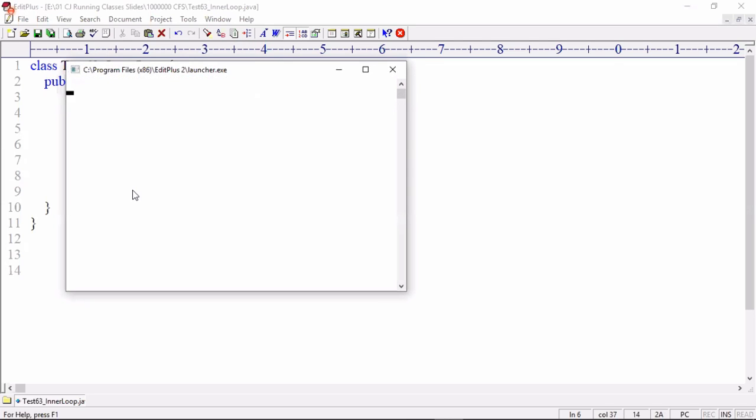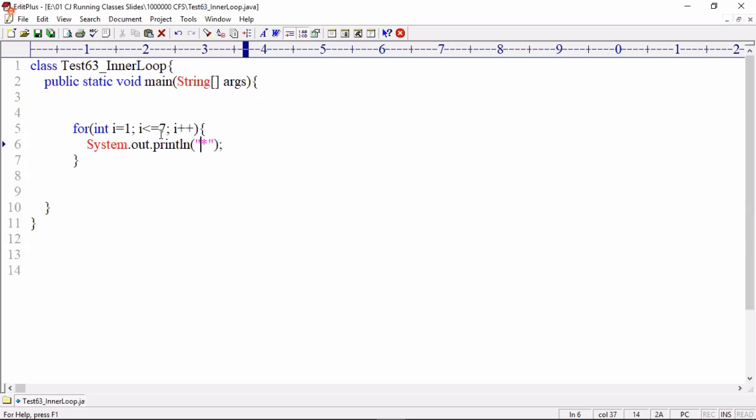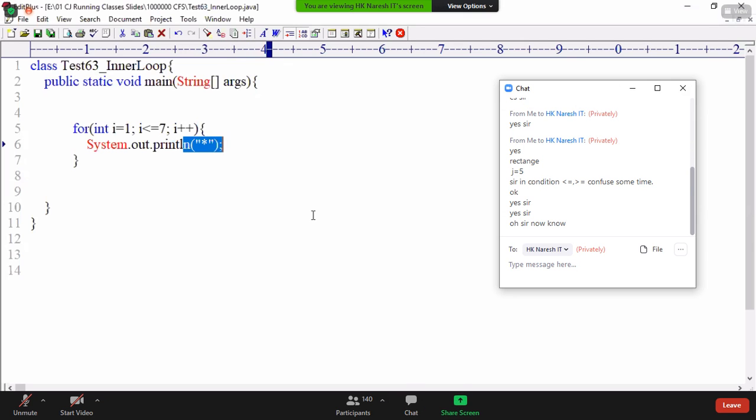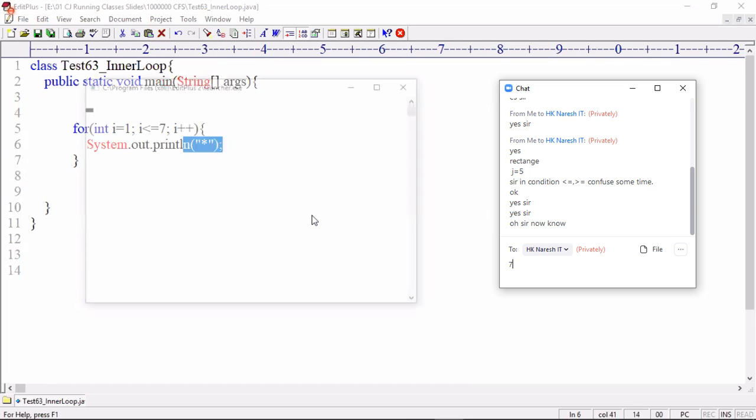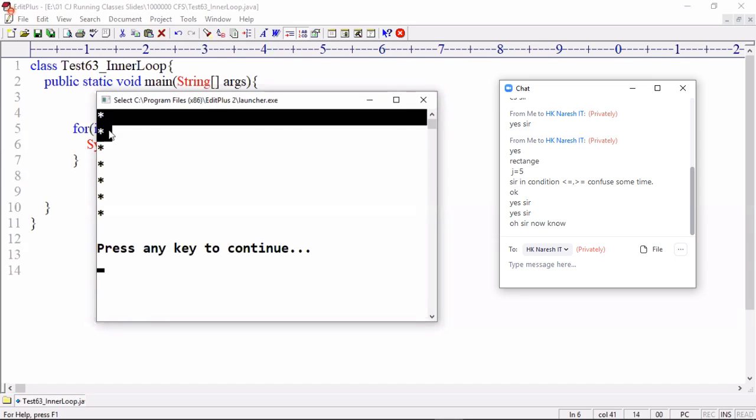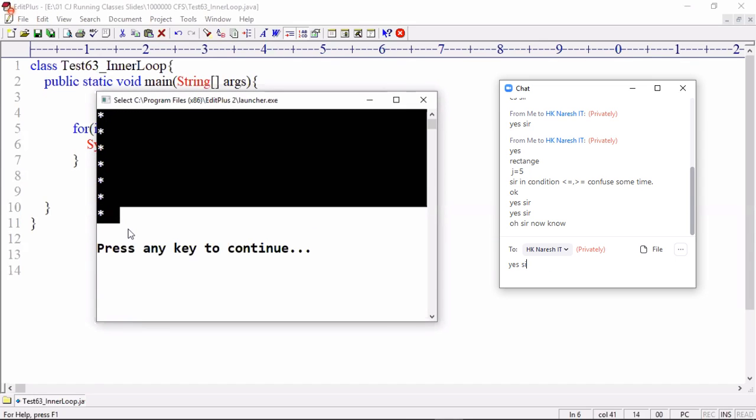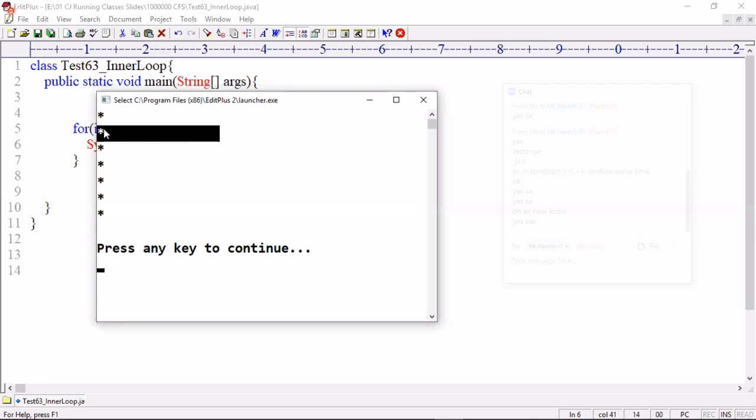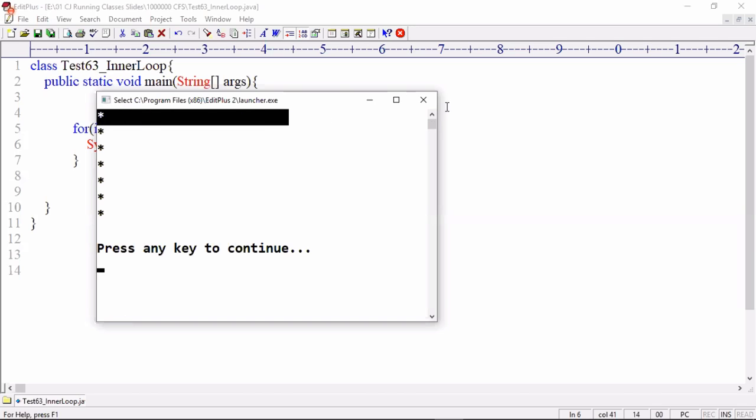Control 1. Tell me, how many times is the star displayed, in how many rows? 7 times in 7 rows. Each star comes in one line separately. But I want 7 stars in one line. I want the stars not in 7 rows, I want 7 stars in one line.